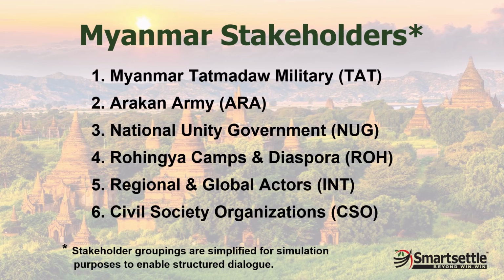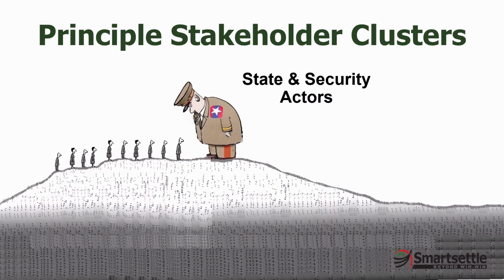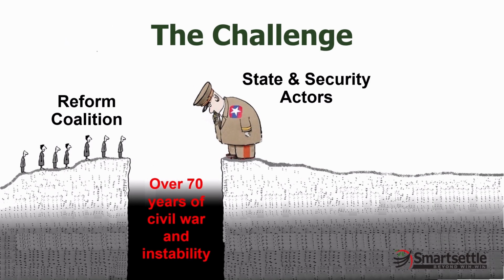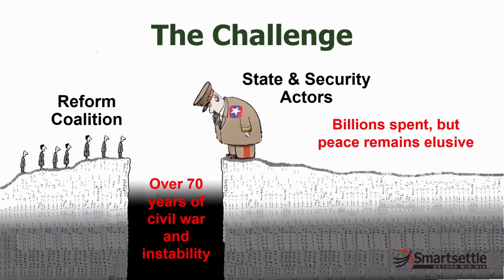In our simulations so far, we've modeled 6 key stakeholder groups, representing the main voices in Myanmar's peace landscape. To simply explain the Smartsettle process, it is helpful to think of these stakeholders in 2 broad clusters: the current state and security actors and the Reform Coalition. Between them lies a chasm, symbolizing a conflict that has raged for more than 70 years, one of the world's longest-running civil wars. Billions have been spent, yet peace remains elusive.